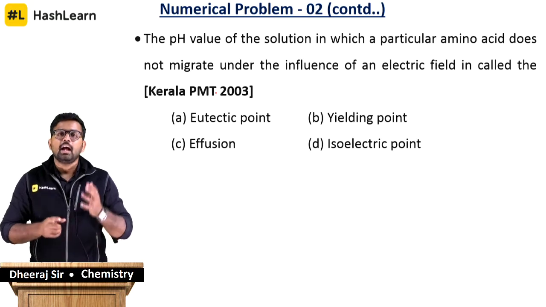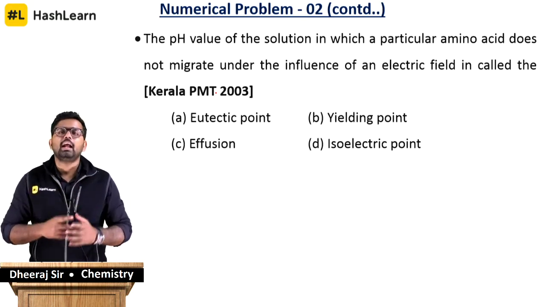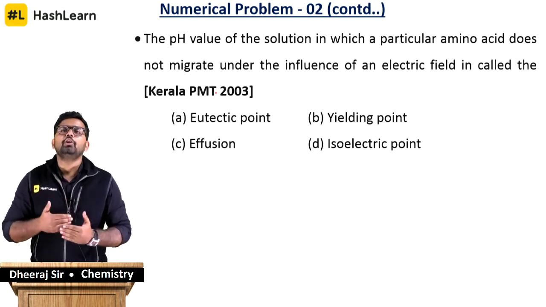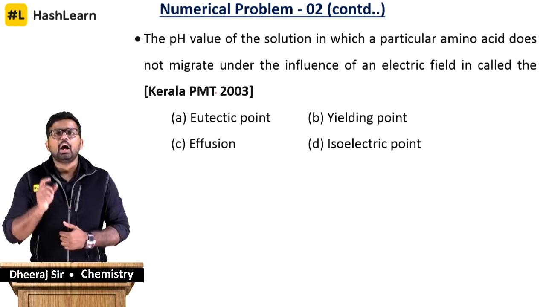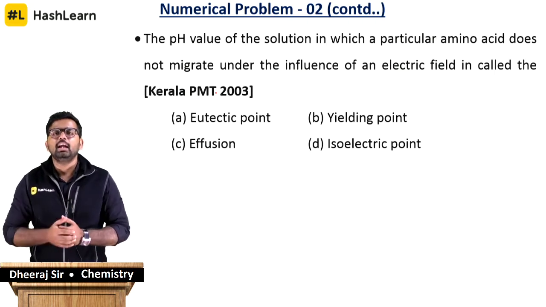You should know that amino acids can be positive, negative, neutral, or polar. All of these factors contribute in giving a particular charge to the amino acid. Depending on this charge, it will migrate either to the cathode or to the anode.